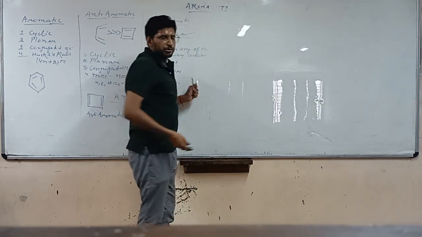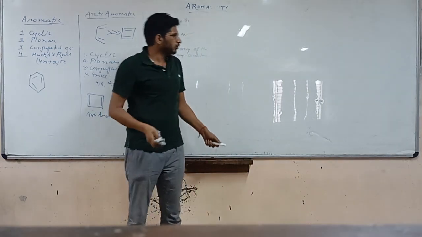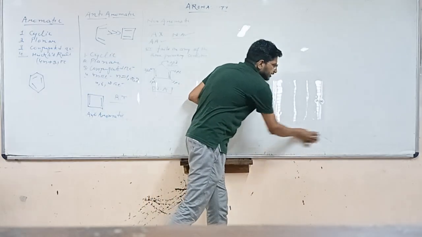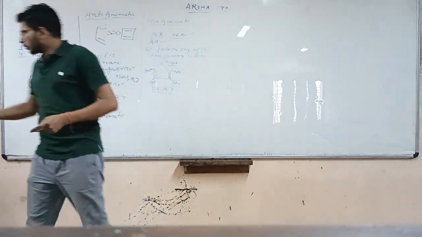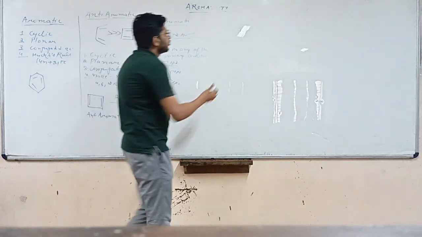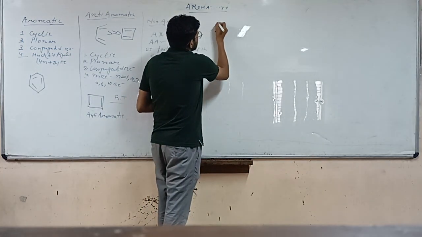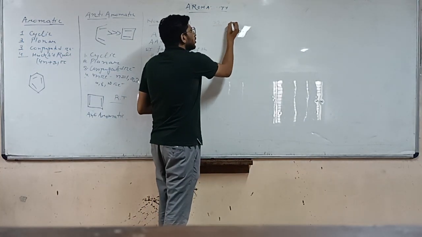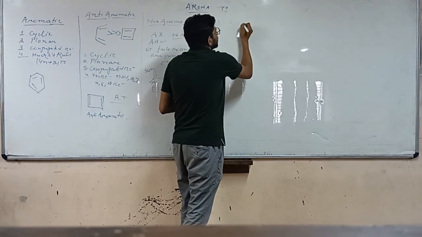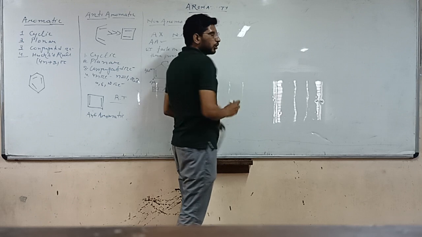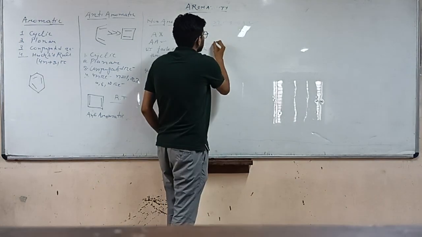As you can see from the stability order, a compound will always prefer to be aromatic and never prefer to be anti-aromatic. So a compound having more than 7 carbon atoms will always prefer to be non-aromatic, not anti-aromatic. Let's take an example.